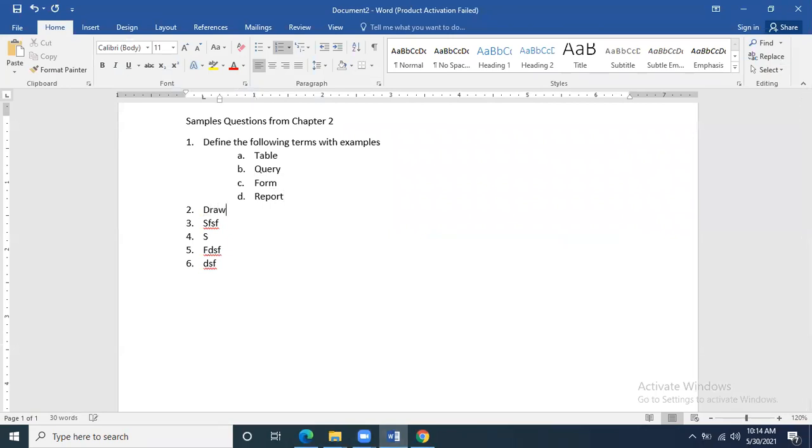Draw a table of student having at least 5 fields. So what are you going to take? You are going to take student ID, student name, student father's name, student class, student city, cell number, and you will be able to make one table for the student quite easily.